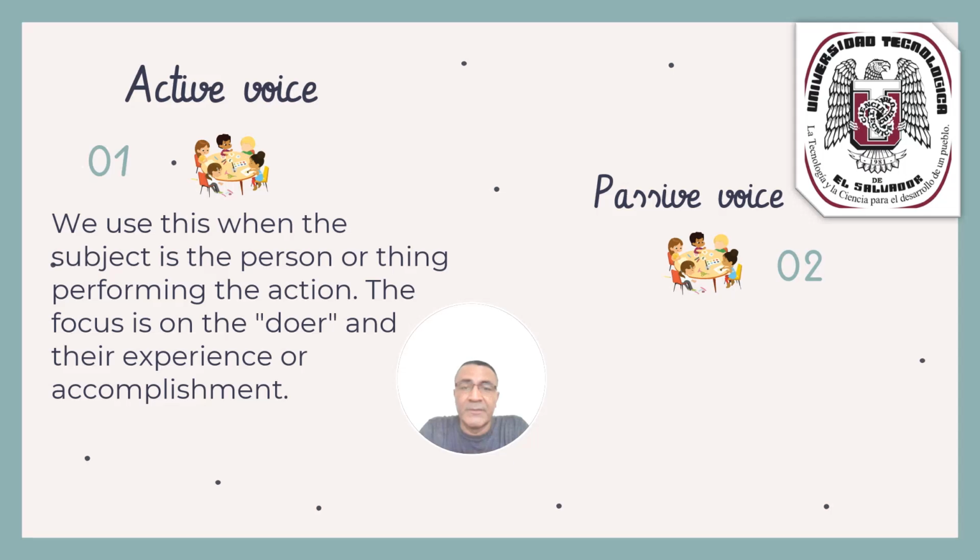That is the point. The subject is the person or thing performing the action. The focus is on the doer and their experience or accomplishment.